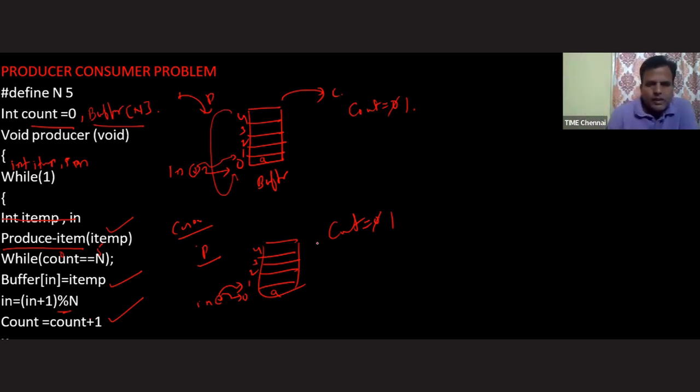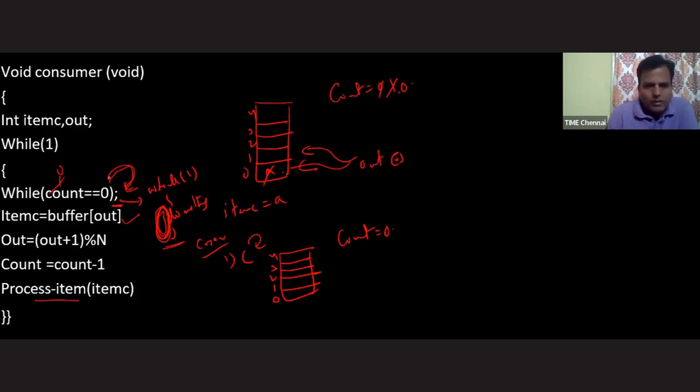Let's see this one. Earlier it was busy waiting. Now the consumer, whenever it gets a chance, executes this. But right now we find the count value as 1. Is 1 equal to 0? This condition becomes false, so it executes the next statement after the while.